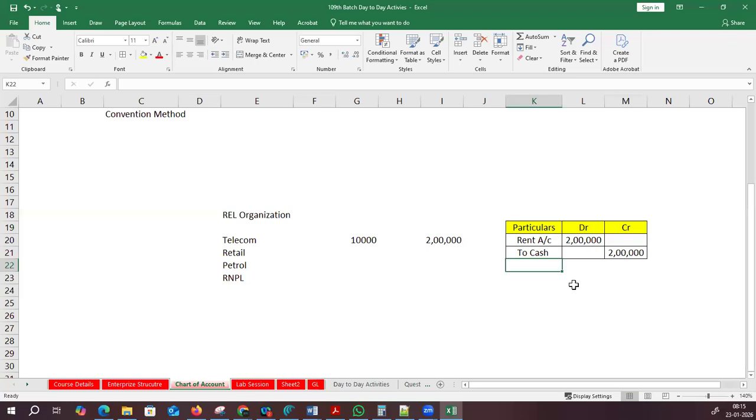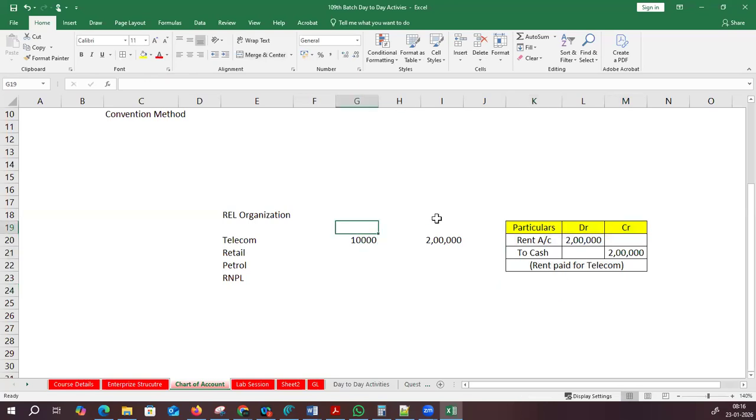Rent account debit to cash, for example, and they will write here: rent paid for telecom. Like this, they will write, and this is the description they will also mention. Correct or not? Have you ever come across this kind of scenario? Yes, sir. Okay, that's what we have seen.